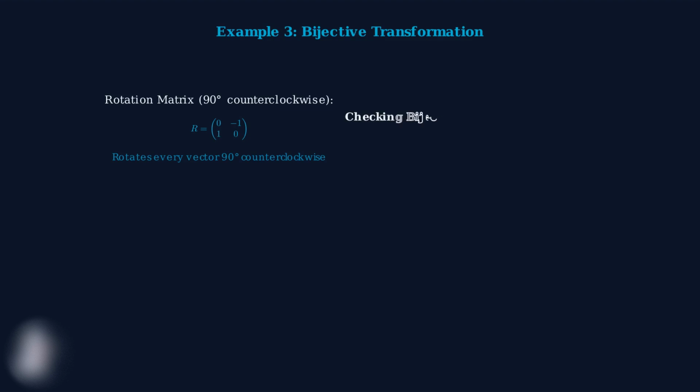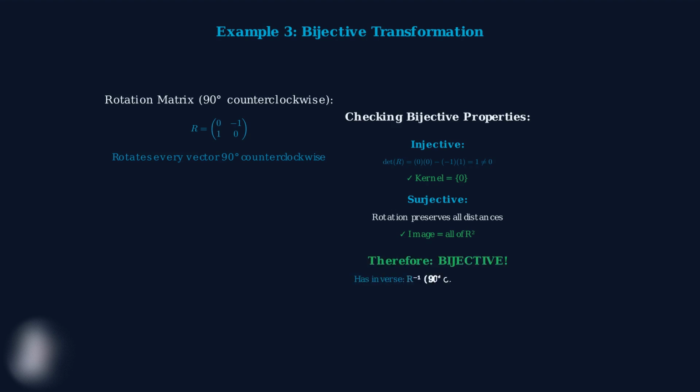Finally, let's examine a transformation that is both injective and surjective, a bijective transformation. Consider this rotation matrix that rotates every vector in the plane by 90 degrees counterclockwise. To check if this is injective, we can compute the determinant. Since the determinant is 1, which is non-zero, the kernel contains only the 0 vector. For surjectivity, rotation preserves all distances and angles, so every vector in the plane can be reached by rotating some other vector. Since this transformation is both injective and surjective, it's bijective.